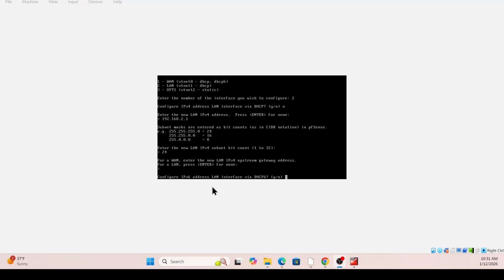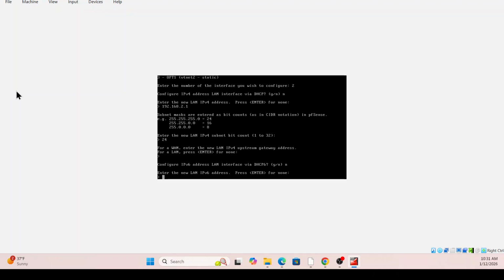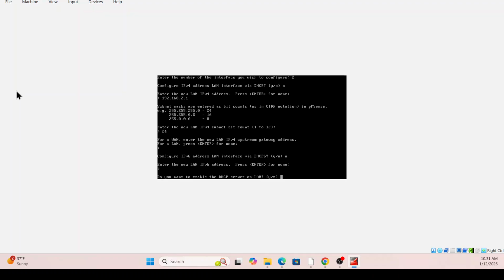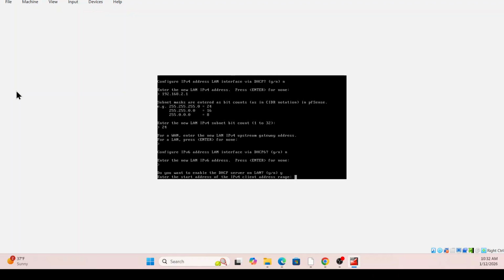So if you want to configure, we say here, say no, we press enter. In here, do you want to enable the DHCP service on the LAN? We say yes. And now when I set the IP range, it's going to be 192.168.2.11. Well, okay, let's just add it as something 11.